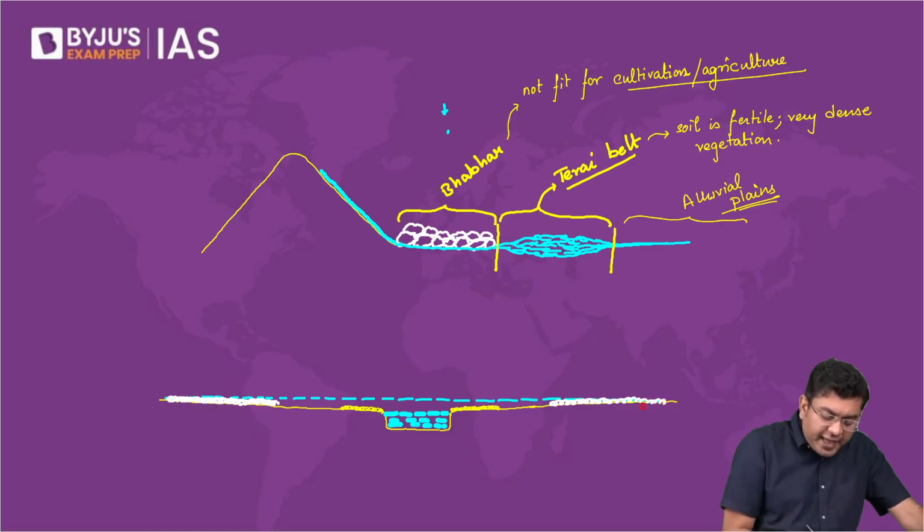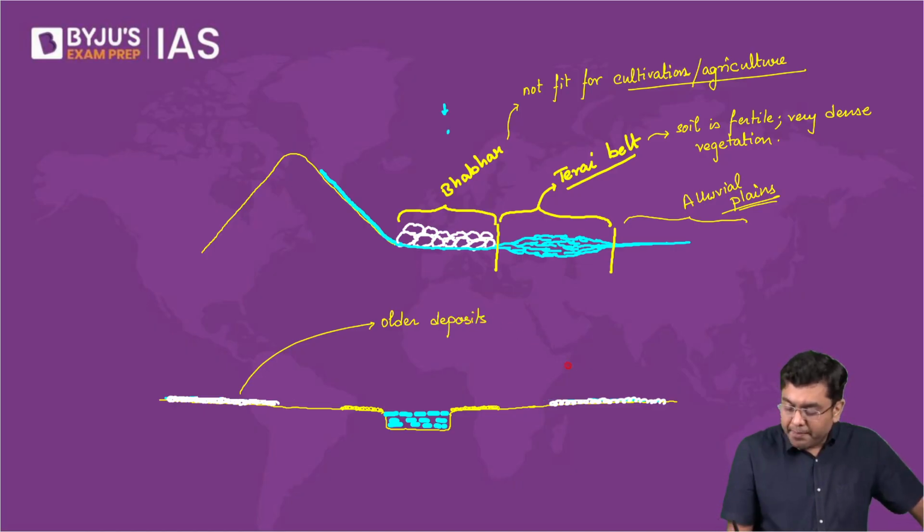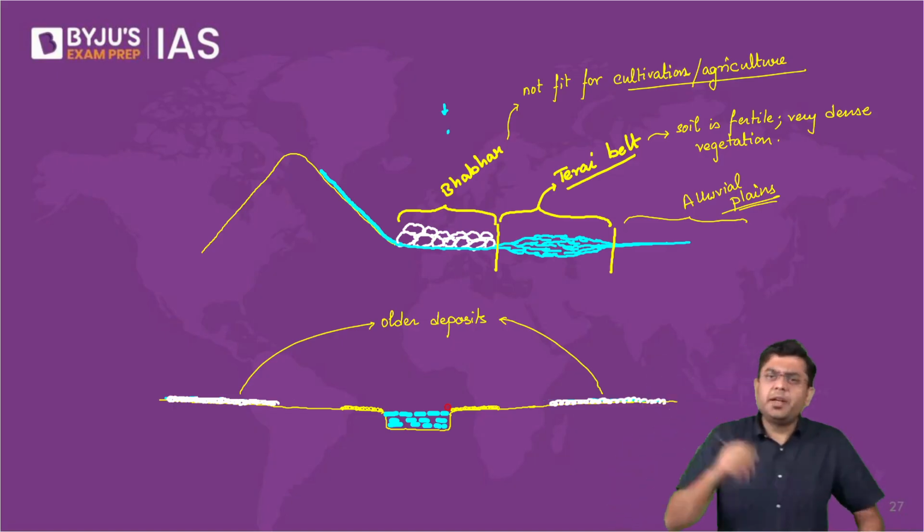Now, these deposits are not getting replenished on a daily basis. These deposits were created once when the river flooded. But after that, these deposits are not getting replenished on a regular basis. So these are referred to as the older deposits, which have been created a long time back. Right. Now, older deposits means they have been created very long time back.